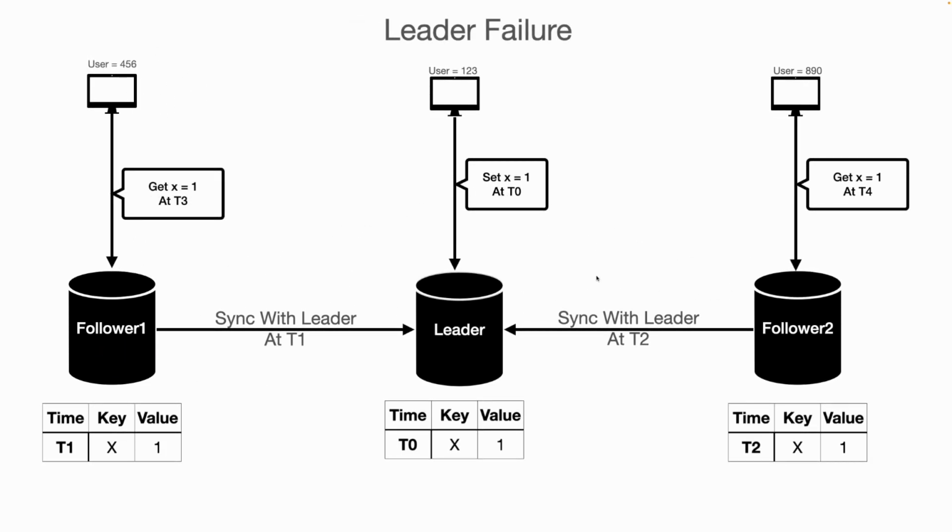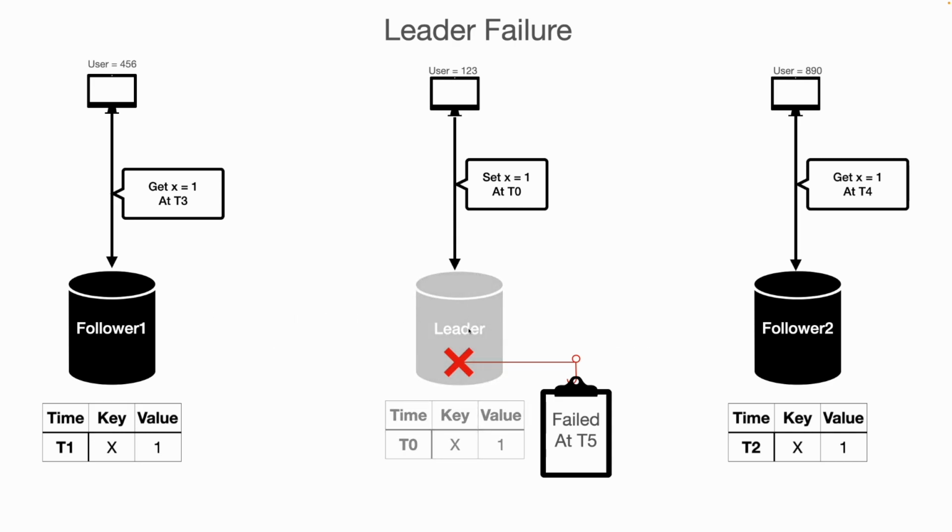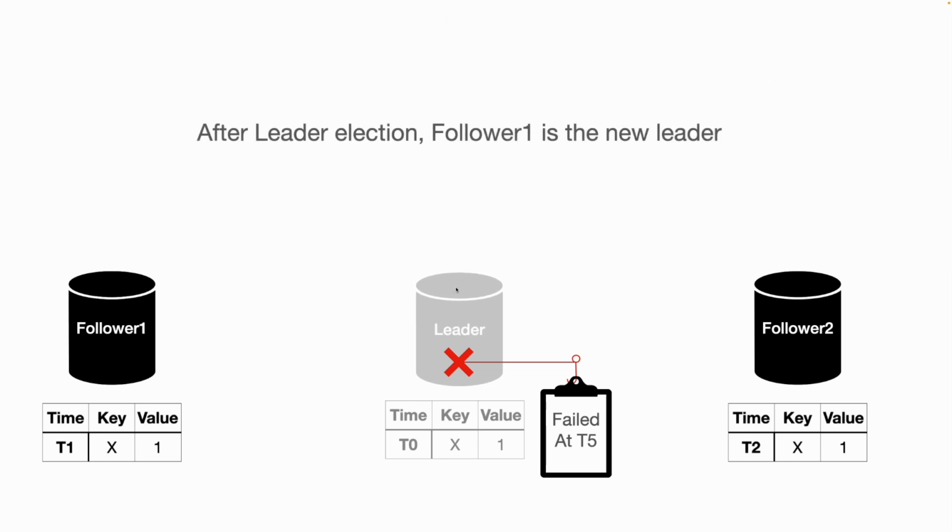Now what happens if the leader fails? We will use the same example. Let's suppose at t5 this leader has failed. The problem with leader failure is that the leader is the only one accepting writes. After leader failure we don't have anything that can accept write requests. For accepting write requests we need a leader, so for that we need to do a leader election.